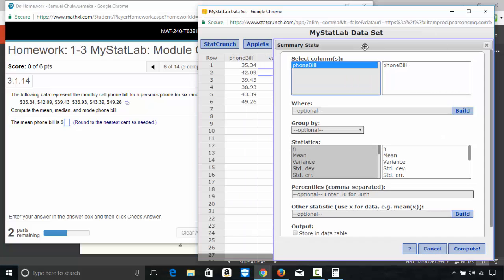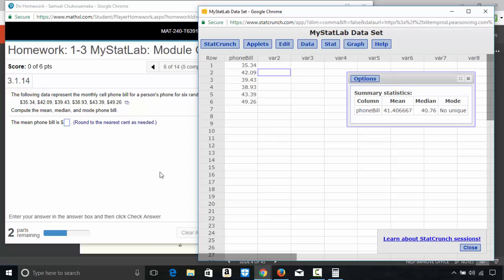Click phone bill, and then I need the mean. Okay, watch me now. I just clicked one time. I got the mean. Press the control key on your keyboard. If you're using Mac, I think maybe you press the command, I'm not sure. But you press the control key on your keyboard, and then you scroll down, press the median. Okay, if you make multiple selections, you have to press the control key after the first selection, and then you click on mode. Okay, and you click compute.